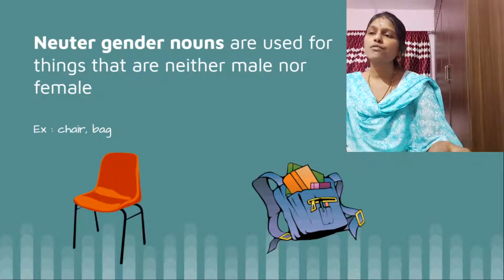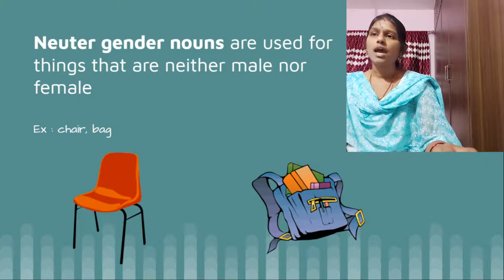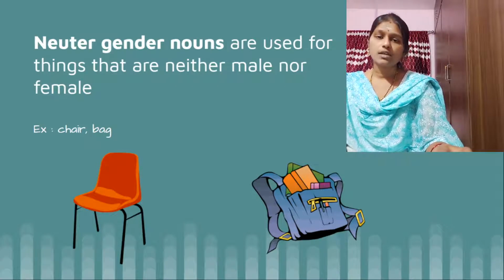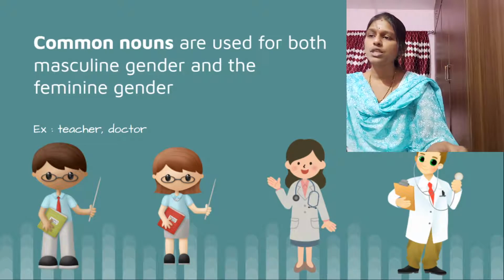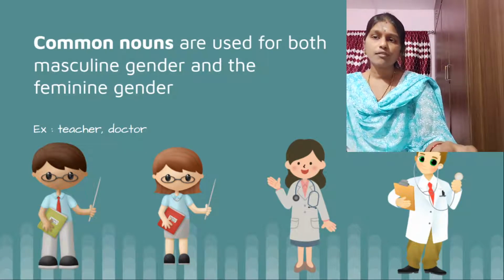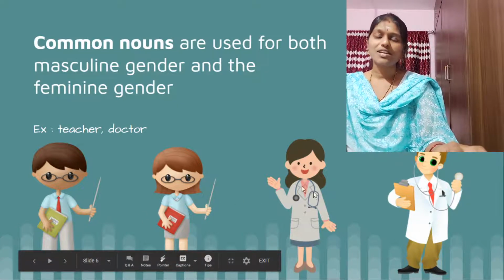It is used to refer to things like chair, bag, all these. Okay. And now common gender. Common gender denotes both male and female. Like you see teacher, male and female, both we call them teacher. Doctors, female and male. Okay.